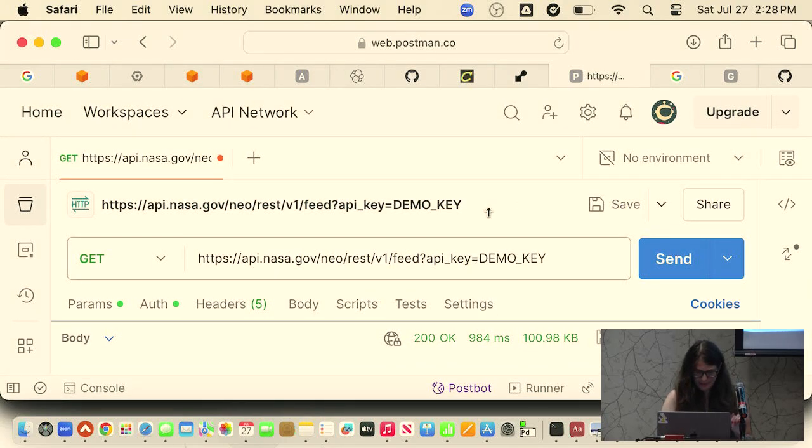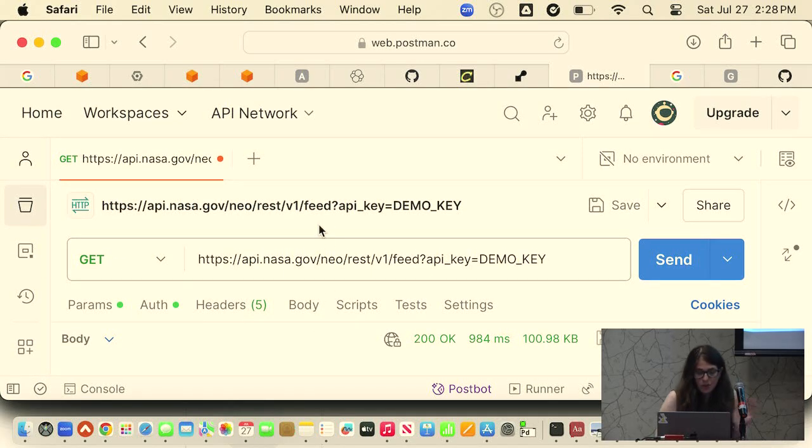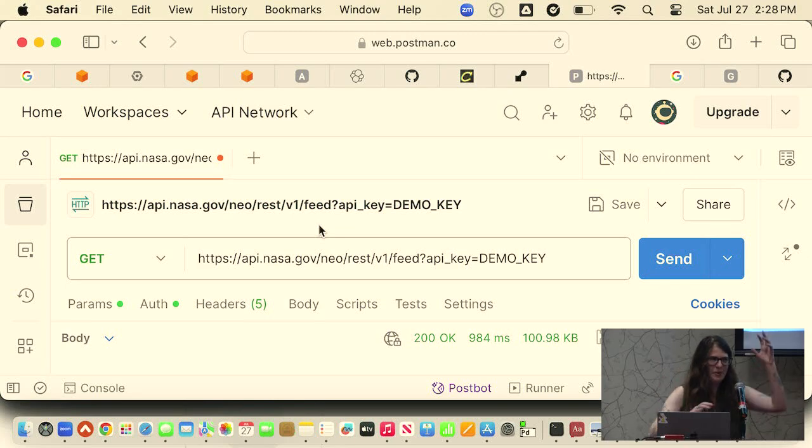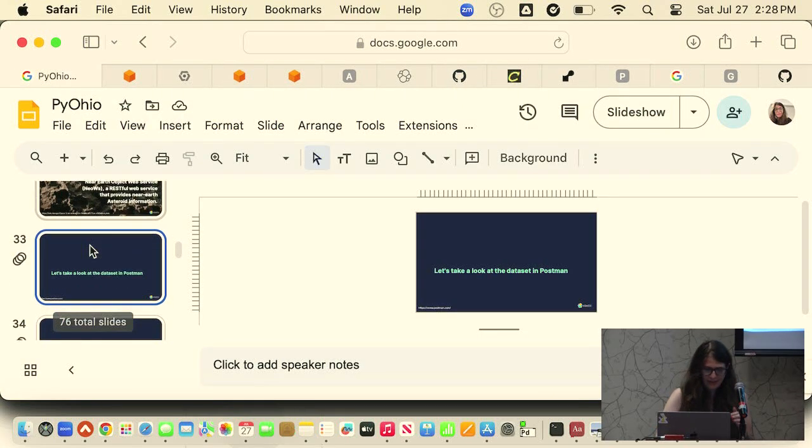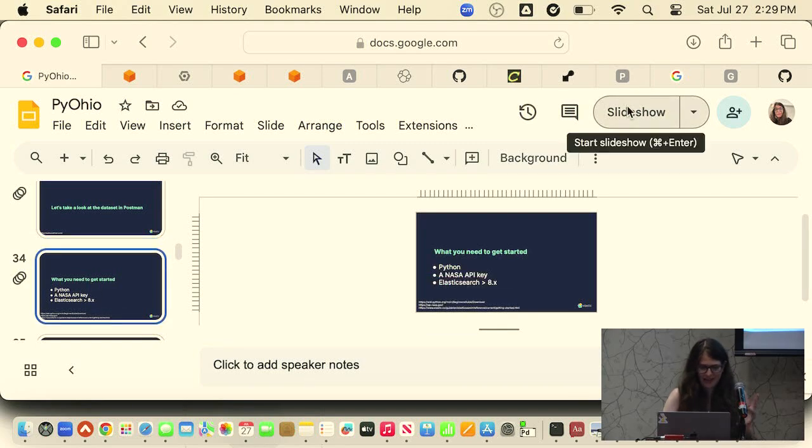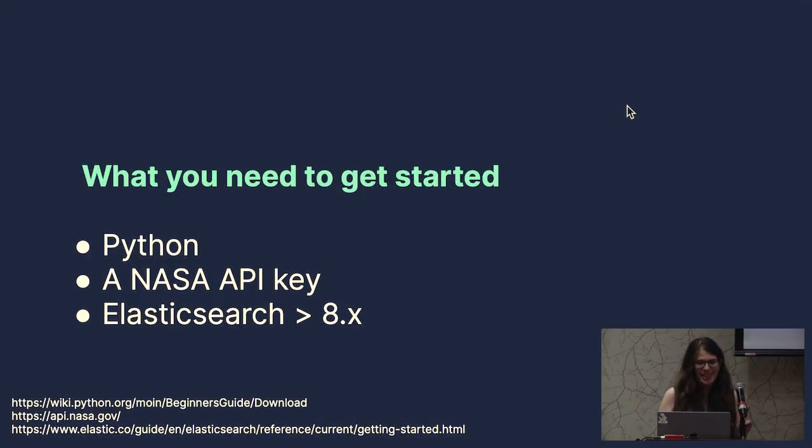And then let me pull up so I can show you all the body and the structure of the code. Oh no, yay for live demos. But you would see, if you could see it, a large JSON object that's not very well parsed. And so I had to actually go in and do some parsing to make it look a little bit different. But you'll see this in a couple of different ways. So we're not going to spend too much time on that.